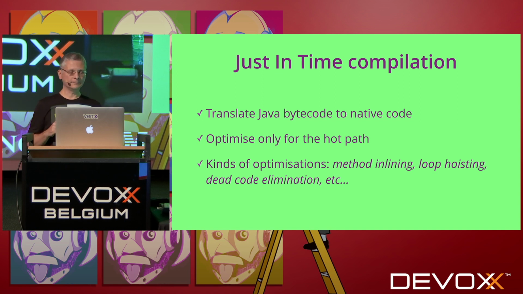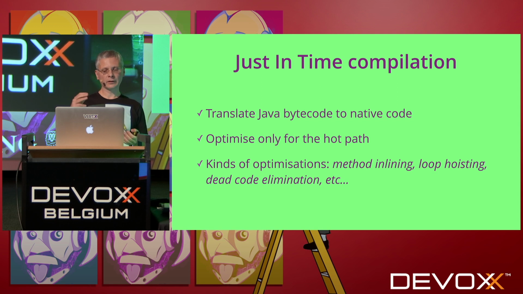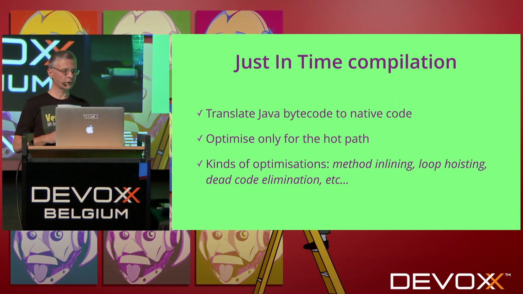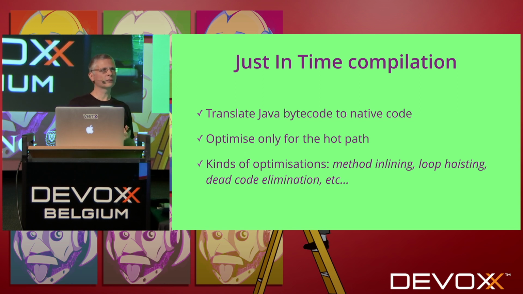And of course, there are various kinds of optimizations, like method inlining, loop hoisting, dead code elimination. And today we are going to focus more on method inlining, because method inlining is one of the most important aspects to understand when you optimize for JIT.